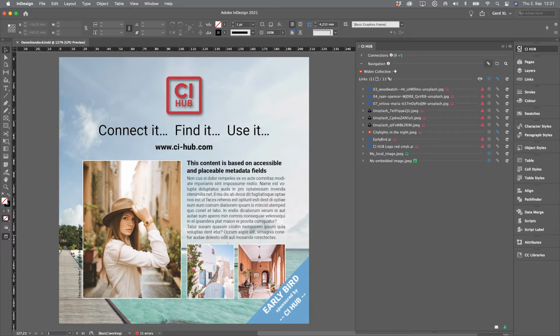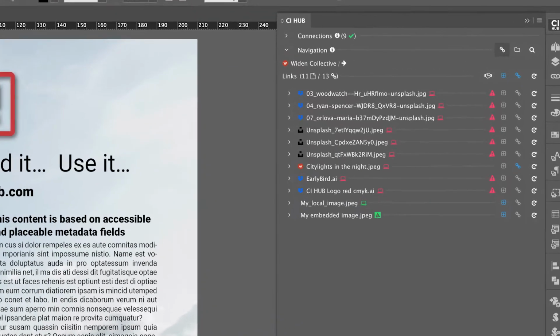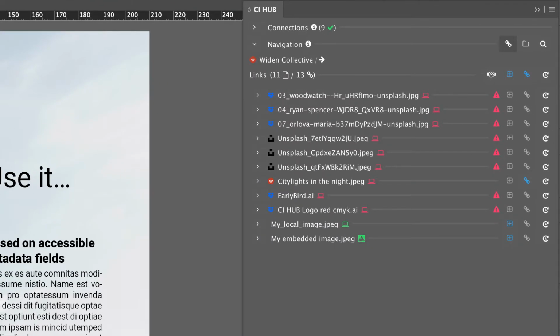I have an InDesign document, and as you can see, the used assets are stored in various source systems. So there is the Widen system, some assets are coming from Unsplash, some are from Dropbox. One asset is stored on my local machine and another one is embedded. You can identify the source system by the logos in front of the file name.